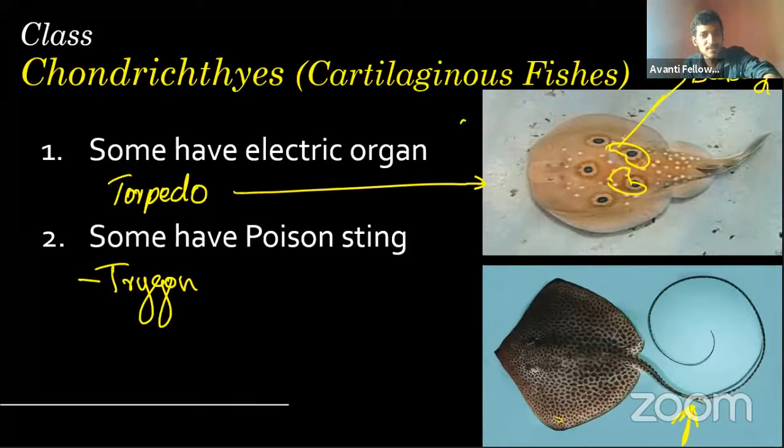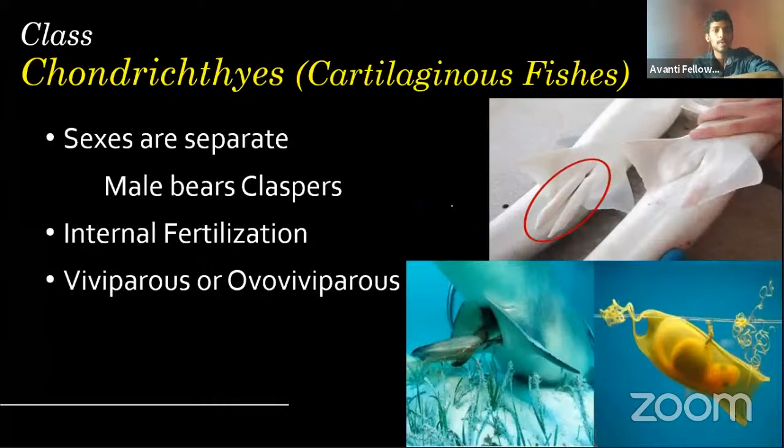So I'm going to the next slide. When you go for the sexes, the sexes are separate. They have completely different sexes, that means male will be different and female will be different. But visibly this looks the same. But the male bears claspers. As you can see here, these structures are called claspers. Don't think that these are the penis. Those are completely different.